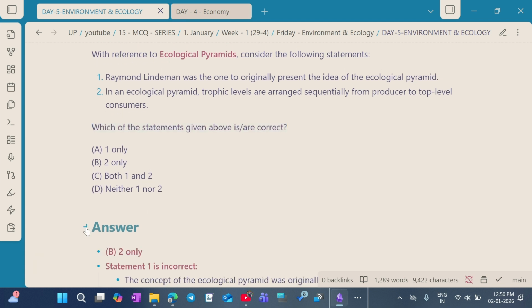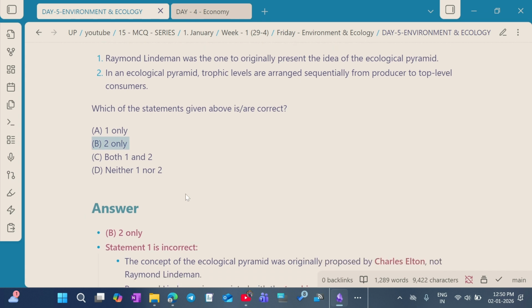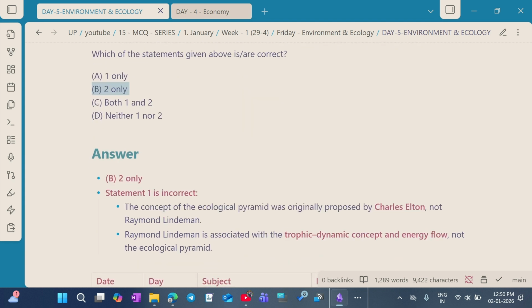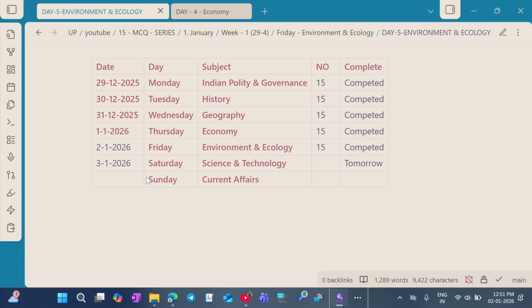Let's see the answer for this question. B, 2 only. Statement 1 is incorrect because the concept of the ecological pyramid was originally proposed by Charles Elton, not Raymond Lindeman, and Lindeman is associated with the trophic dynamic concept and energy flow, not the ecological pyramid. So today we successfully completed our goal, which is environment and ecology.